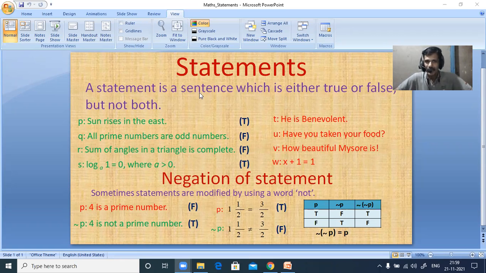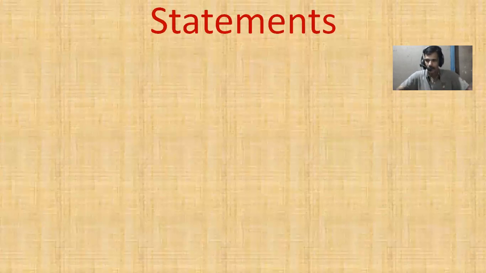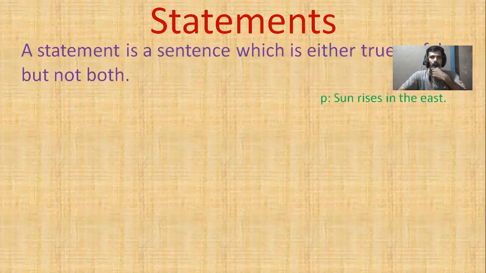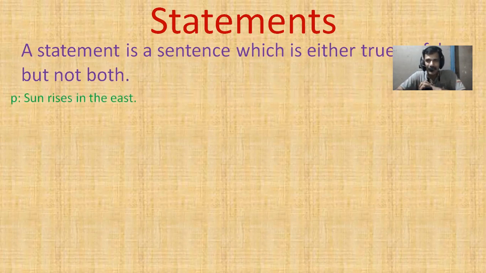A statement is a sentence which is either true or false, but not both. We'll give examples and non-examples. First example: the sun rises in the east. This is a universal fact. It is a true statement.